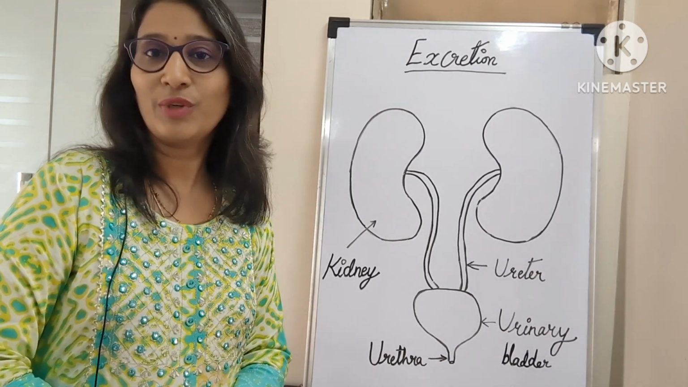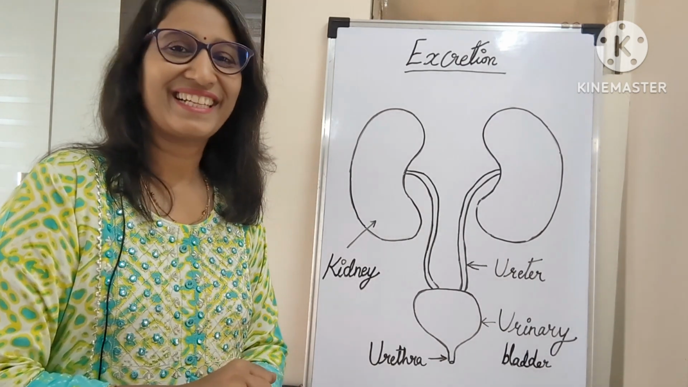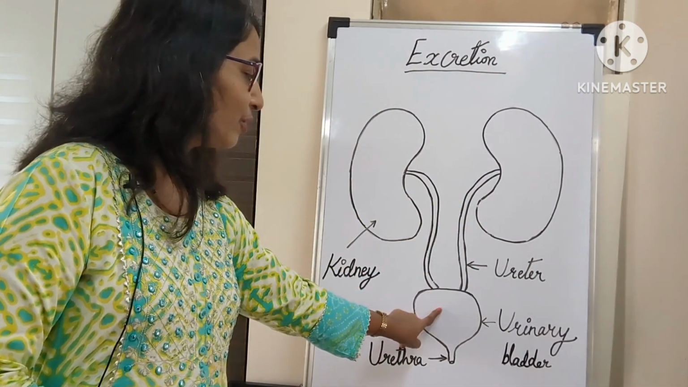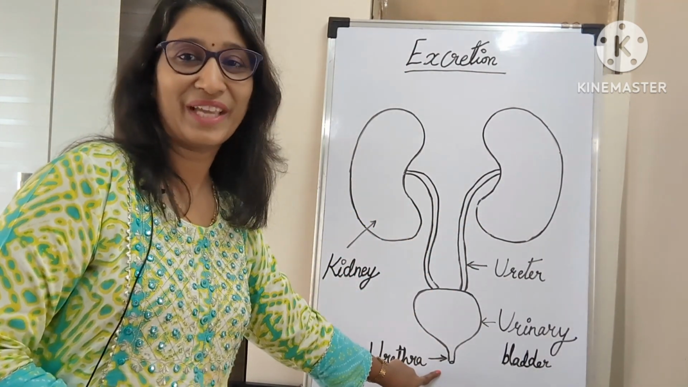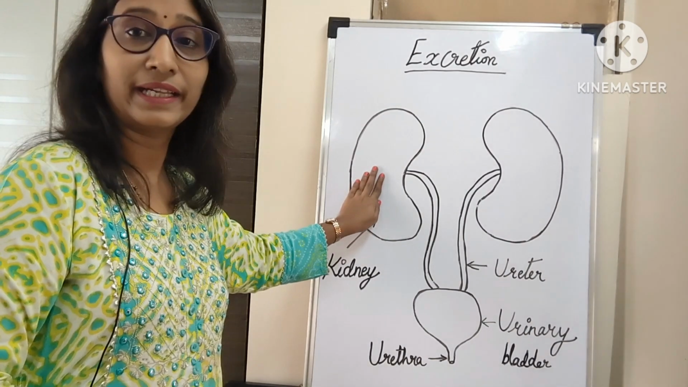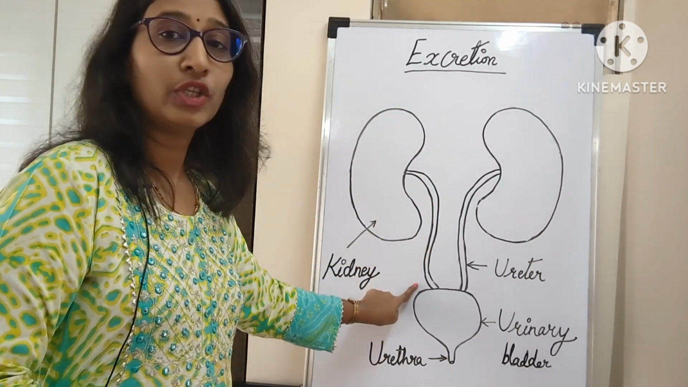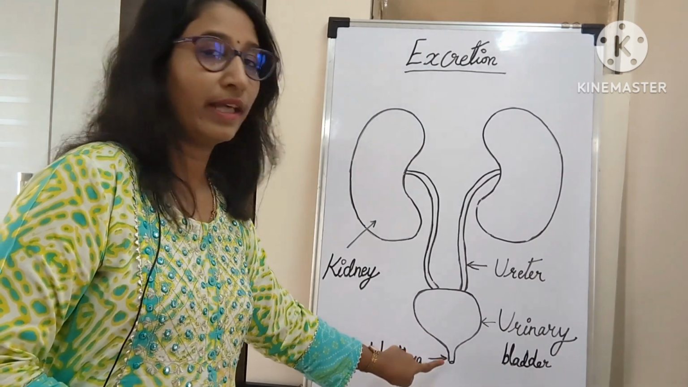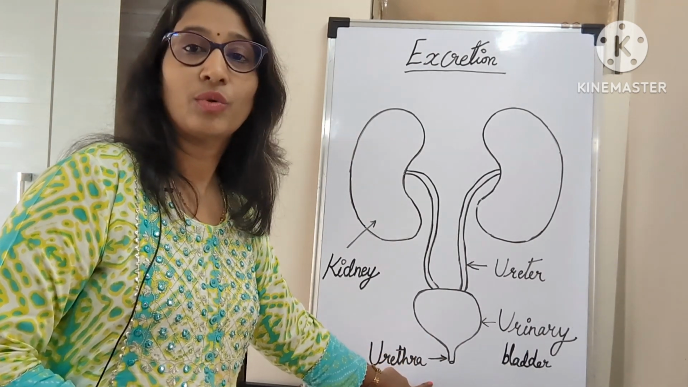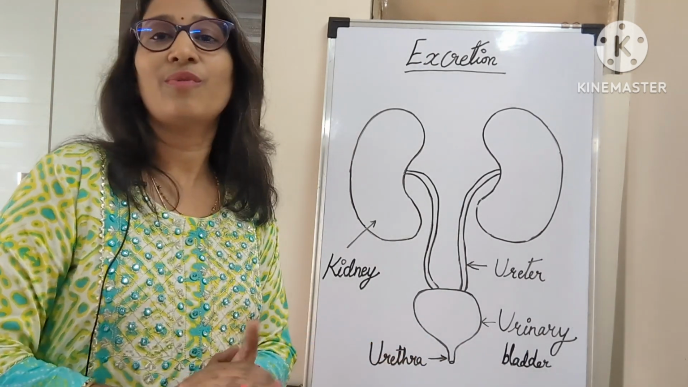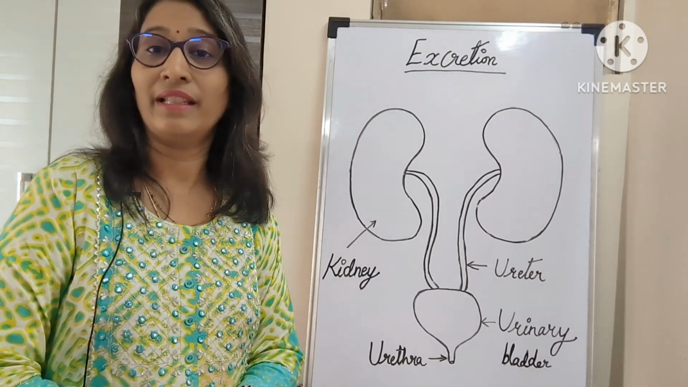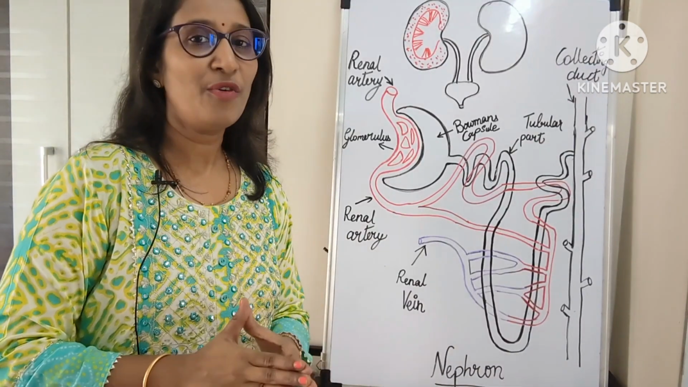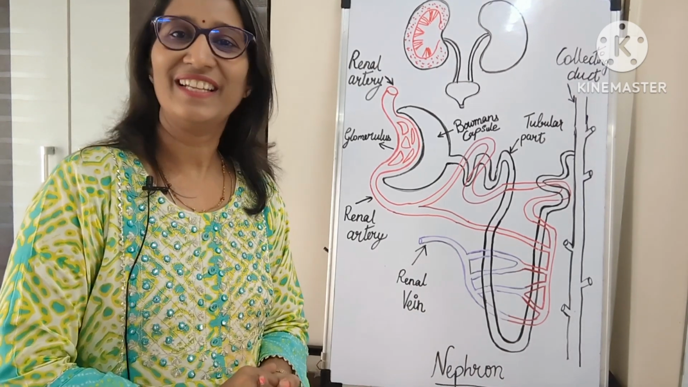So now we are going to have a quick revision. So let's start. This is a pair of kidneys, a pair of ureters, the urine bladder and the urethra. Urine is formed in the kidney, then it passes into the ureter. From the ureter it comes into the urine bladder and then it is released out of the body through the urethra. So this was about the excretory system and next we are going to learn about the nephron.